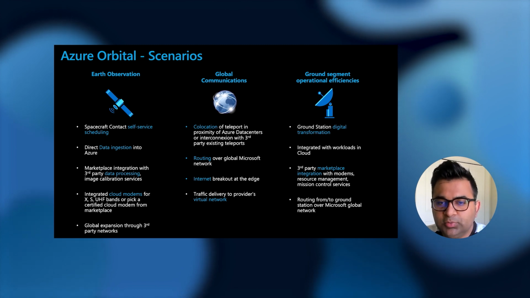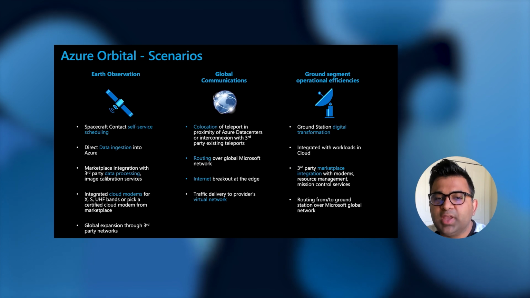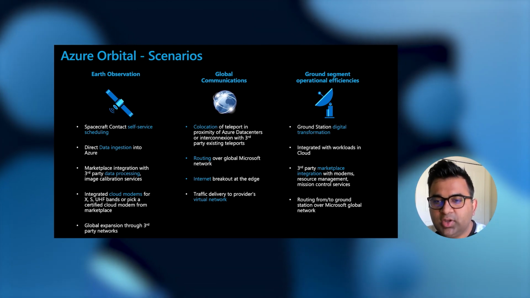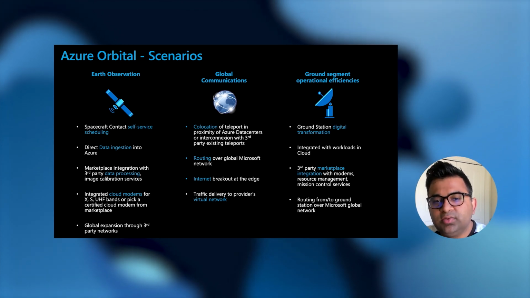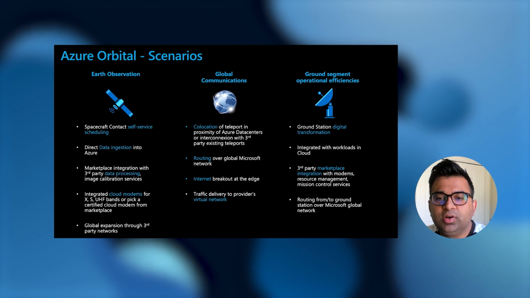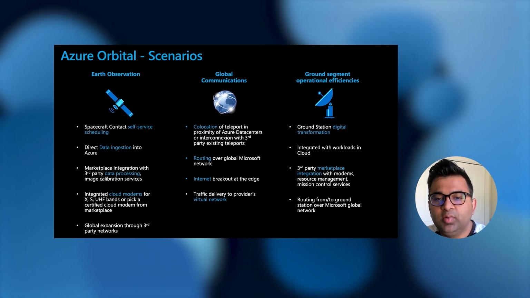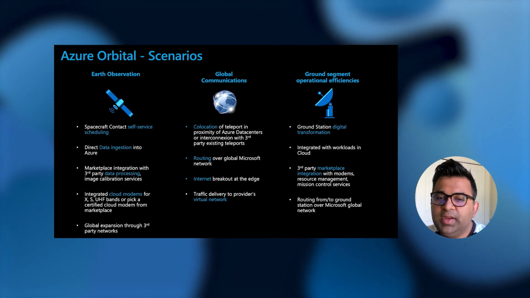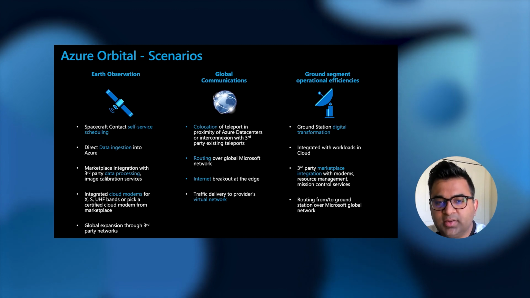Satellite providers who provide global communication capabilities to their customers would be able to use Azure Orbital to either co-locate new ground stations in our data centers or edge of our network, or even interconnect their existing ground stations with our global Azure backbone. They can then route their traffic on the global Microsoft network, and leverage internet breakout from the edge of our network for providing internet services and other managed services to their customers.